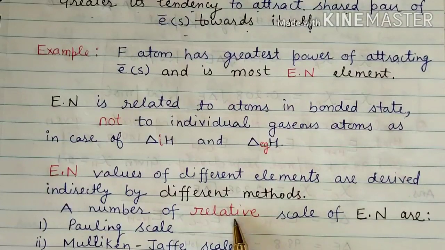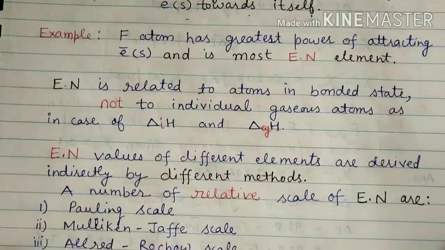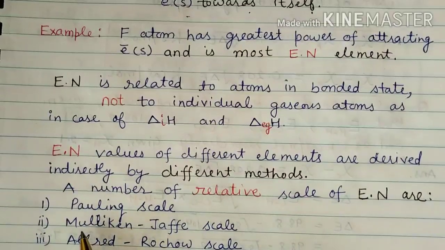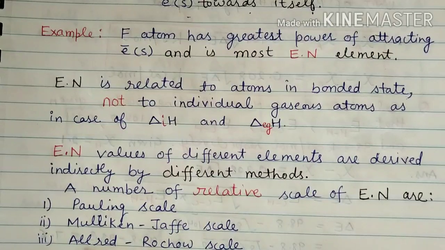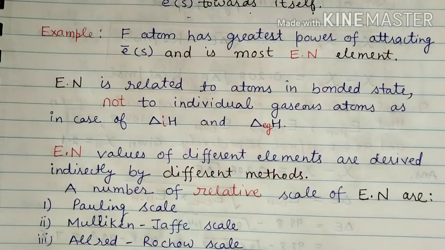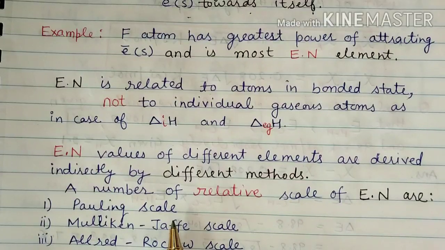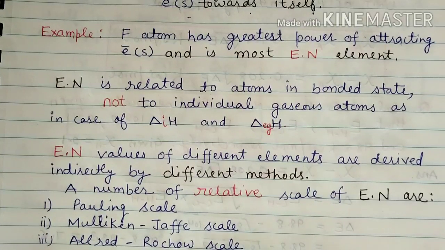Number one is the Pauling scale, number two is the Mulliken-Jaffe scale, and third is the Allred-Rochow scale. Three scales we have for calculation of electronegativity. The Pauling scale is the most common and widely used scale.